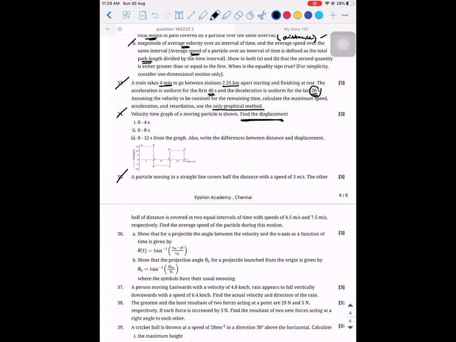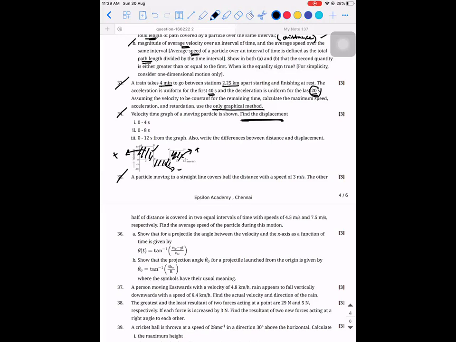So between 0 to 4 seconds, you have to calculate this area. Between 4 to 8 also, add both. Since they are asking displacement, you have to add them with the proper sign. Make a note of it: area above x-axis is positive, area below x-axis is negative. Are you able to understand? So 0 to 12 seconds means again calculate this area also. All the 3 are rectangles only. Calculate the area. This area will be positive, this area will be negative, and this area will be positive. Add everything with the proper sign, you will get the answer. Okay, so that's it.